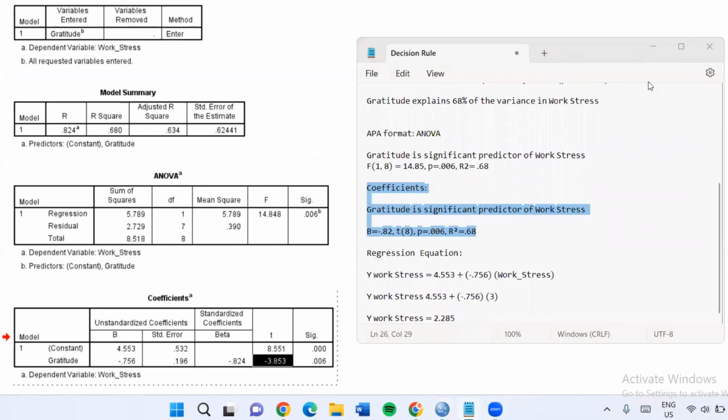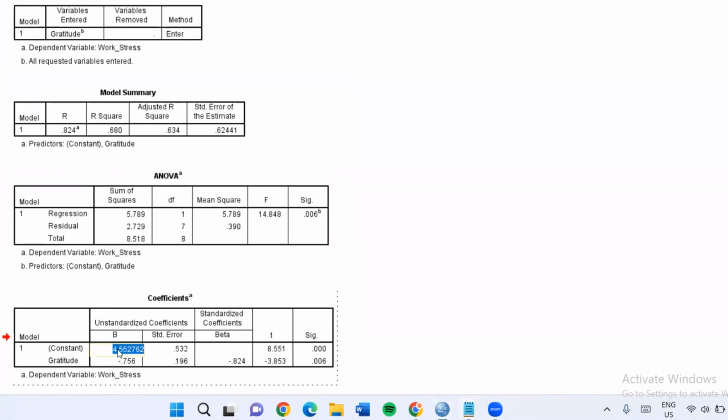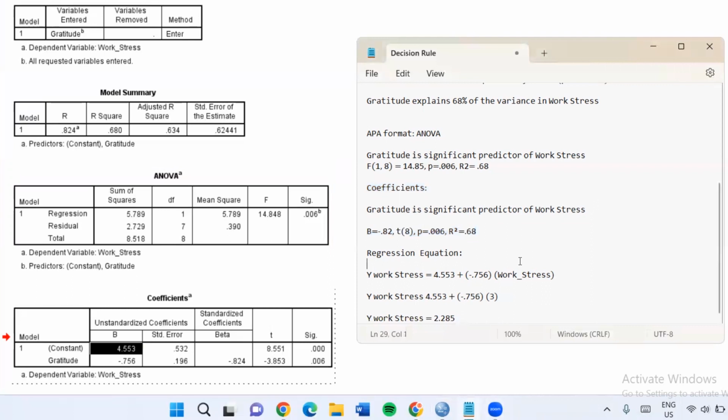Okay, next we would want to compute the regression equation, which is Y, the predicted work stress value, equal to 4.55, which is the constant in column B in the coefficients table, then negative 0.756, which is under gratitude, times gratitude. This is an equation that would help us predict the employee's work stress if they have an average score of 3.